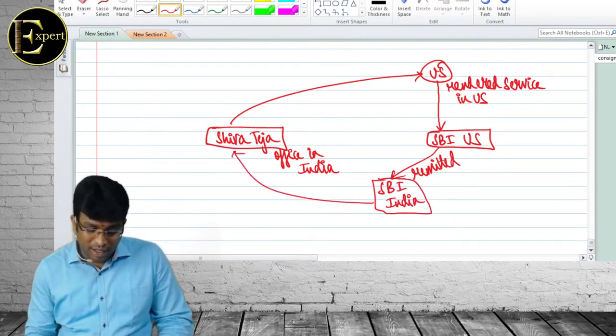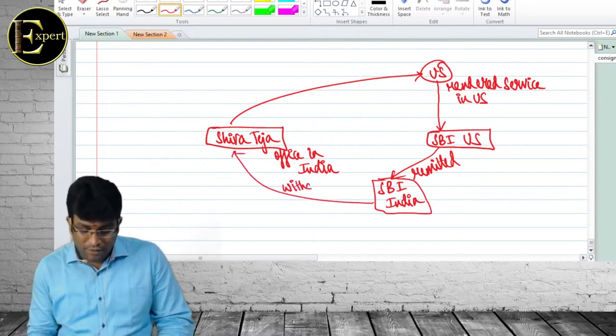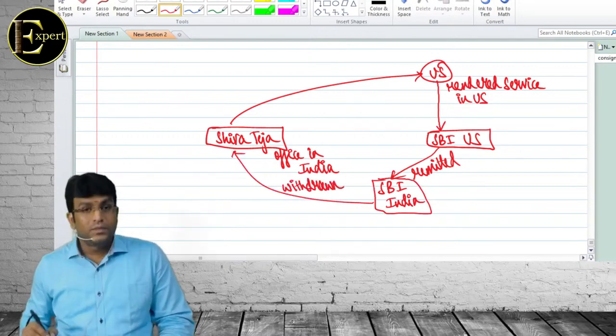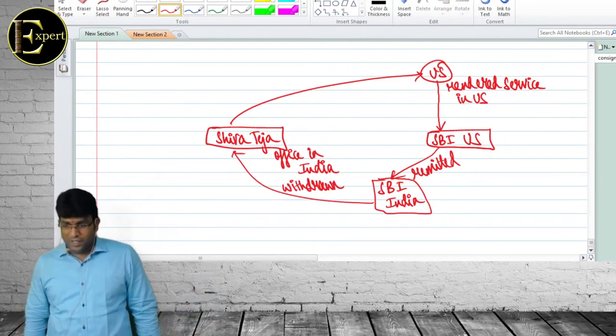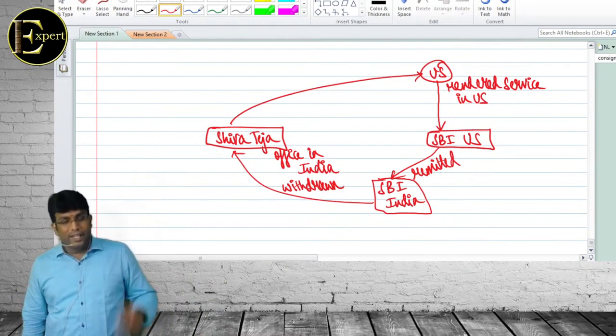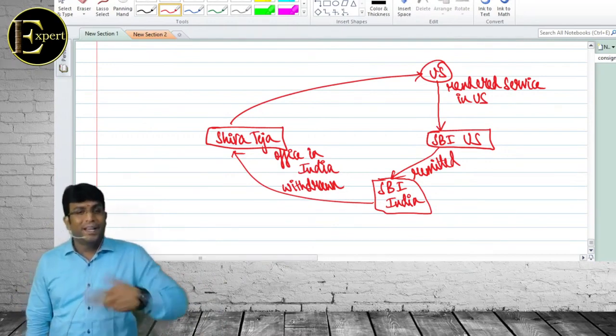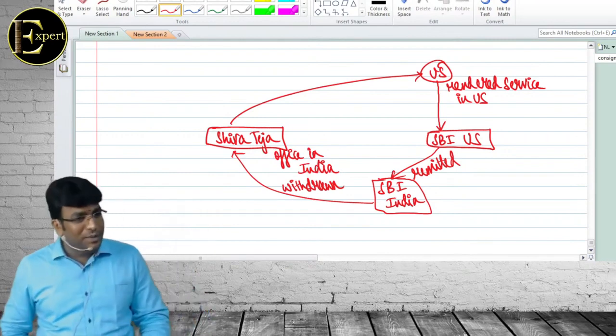From SBI India, Shiva Teja has withdrawn. Beta, example clear? Shiva Teja went to US, rendered service in US, and they deposited money in SBI US. Then it's remitted to SBI India. From SBI India I have withdrawn. Concept clear?